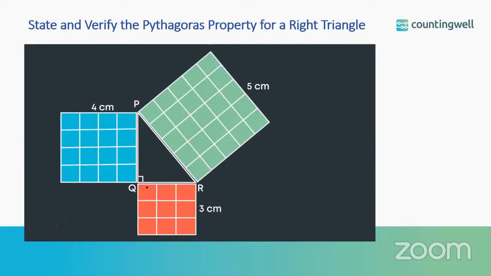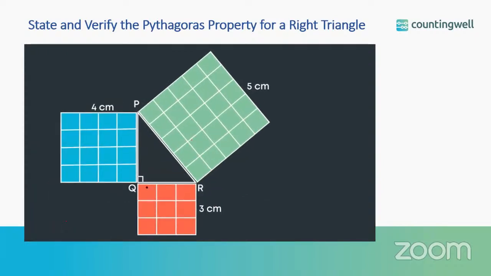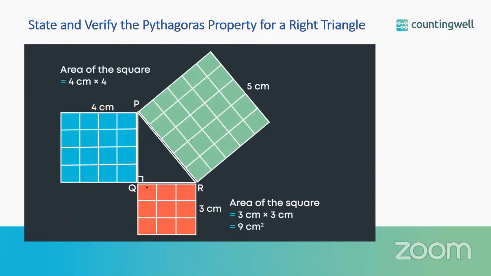Now, let us find the area of each square. We know that the area of a square is side multiplied by side, that is, the square of its side. So, the area of the square with side 3 centimeters is 3 centimeters multiplied by 3 centimeters, which is 9 centimeters square. Similarly, the area of the square with side 4 centimeters is 4 multiplied by 4, which is 16 centimeters square.